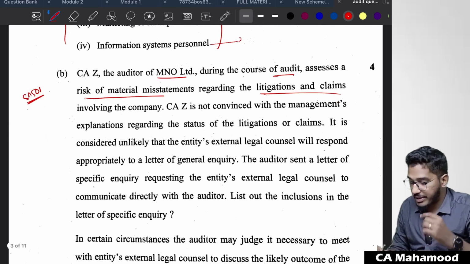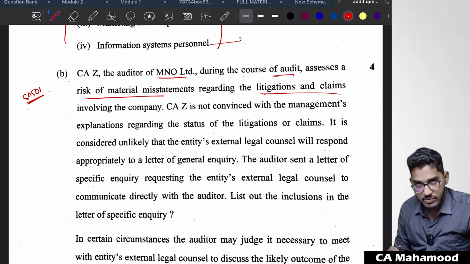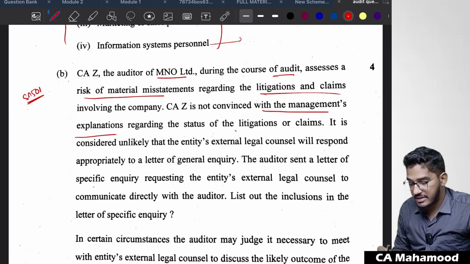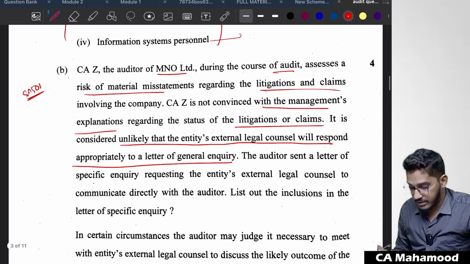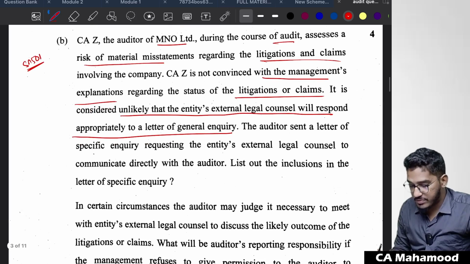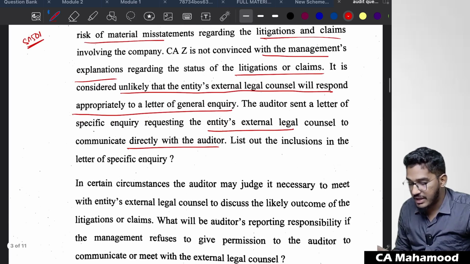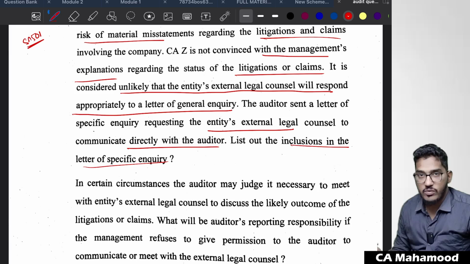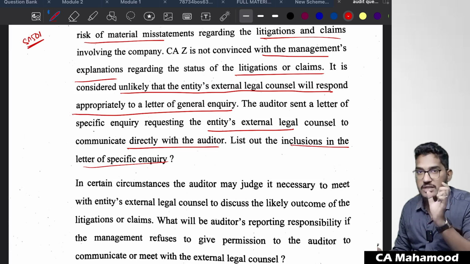So CAZ, the auditor of MNO Limited, during the course of audit, assesses a risk of material misstatement regarding the litigations and claims involving the company. CAZ is not convinced with the management's explanations regarding the state of litigations or claims. It is considered unlikely that the entity's external legal counsel will respond appropriately to a letter of general inquiry. The auditor sent a letter of specific inquiry requesting the entity's external legal counsel to communicate directly with the auditors. List out the inclusions in the letter of specific inquiry. So you can communicate with the entity's external legal counsel.